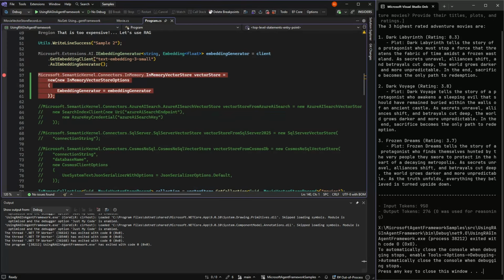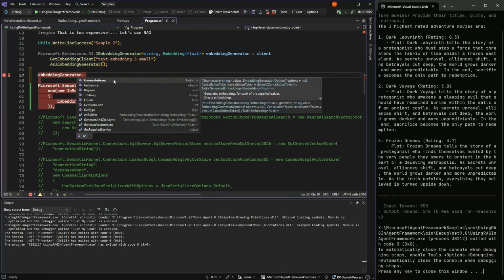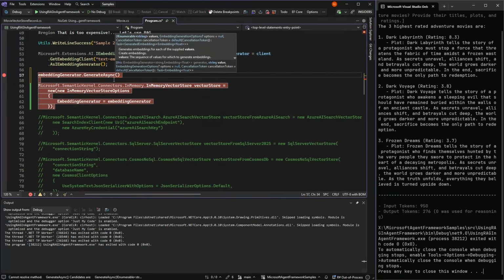We then can make our embedding generator, and it has nothing to do with Agent Framework as such. It's Microsoft Extensions AI that does it. And whatever we want to do with these embedding generators, because embedding generators can also just generate a single value and take some kind of value and turn it into a vector. And then we could use that vector to store in whatever tool we wanted.